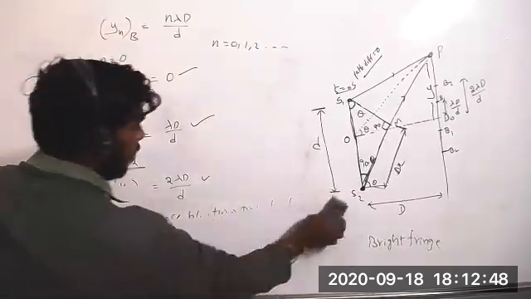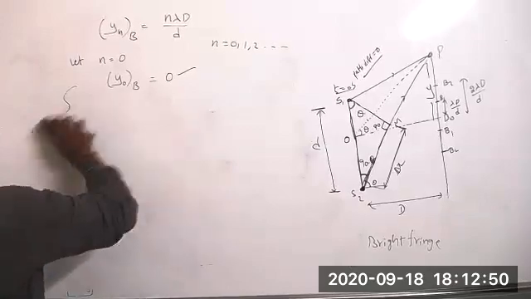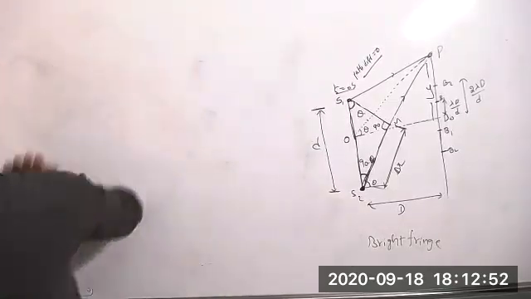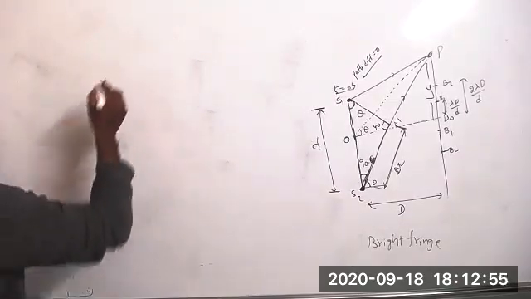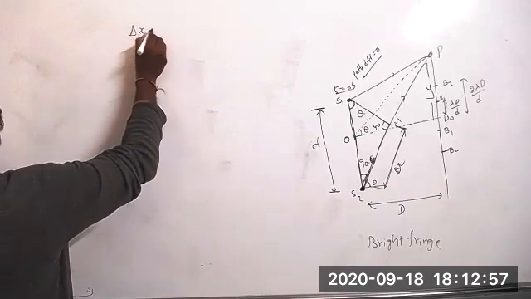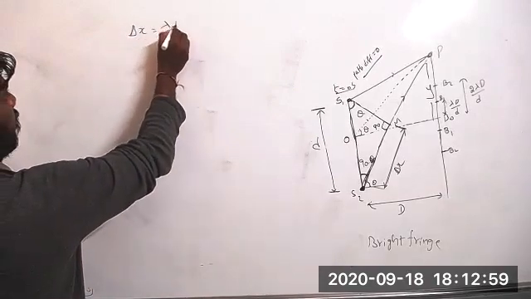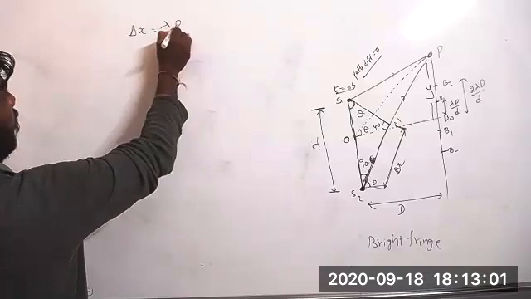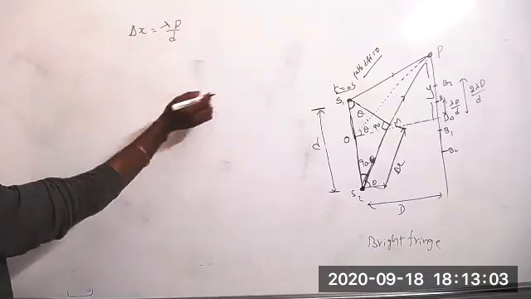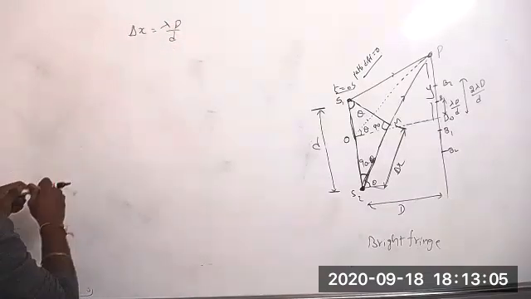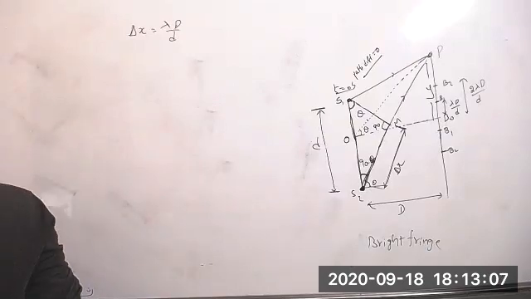How do we calculate a dark fringe? We have the formula: path difference equals lambda capital D by small d, right? How much did we get? Path difference, how much did we get?